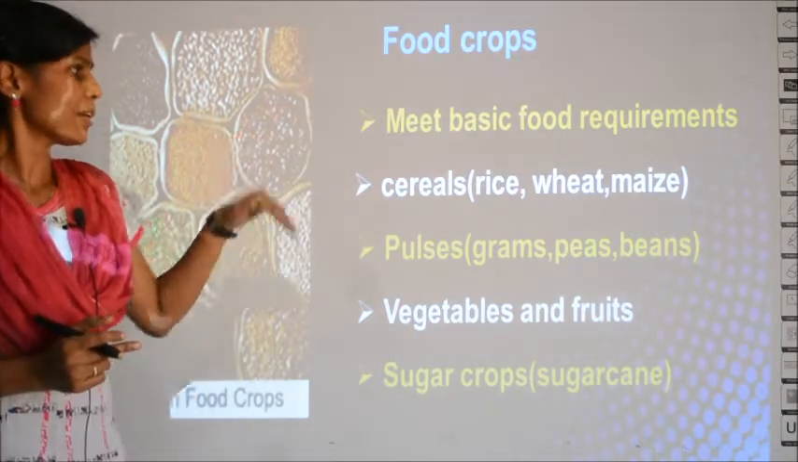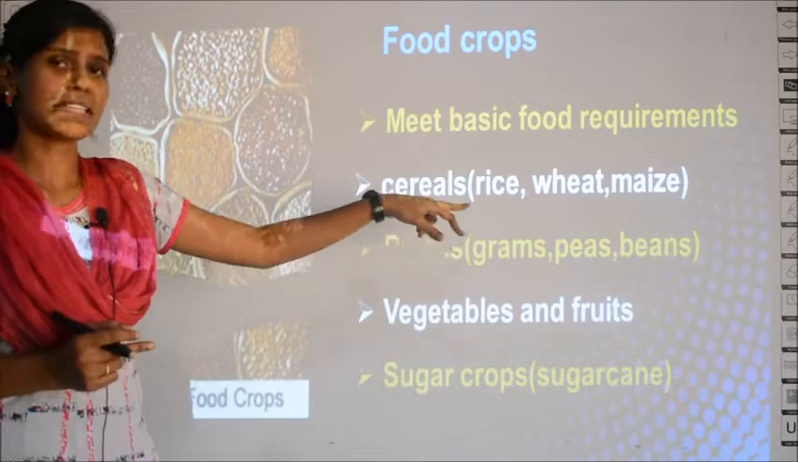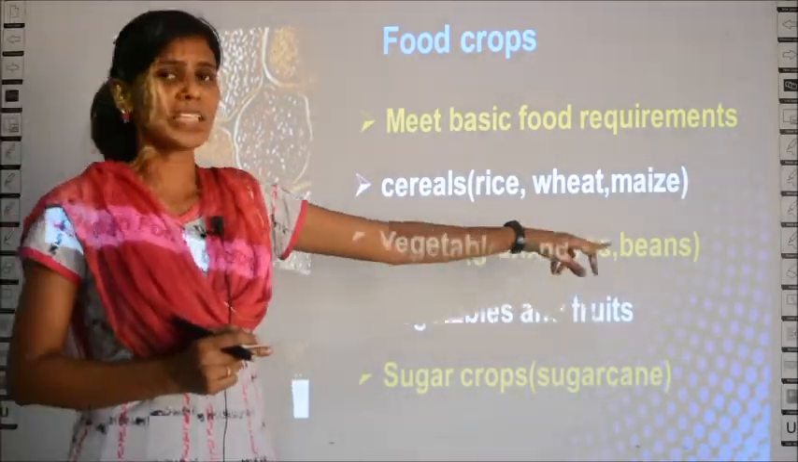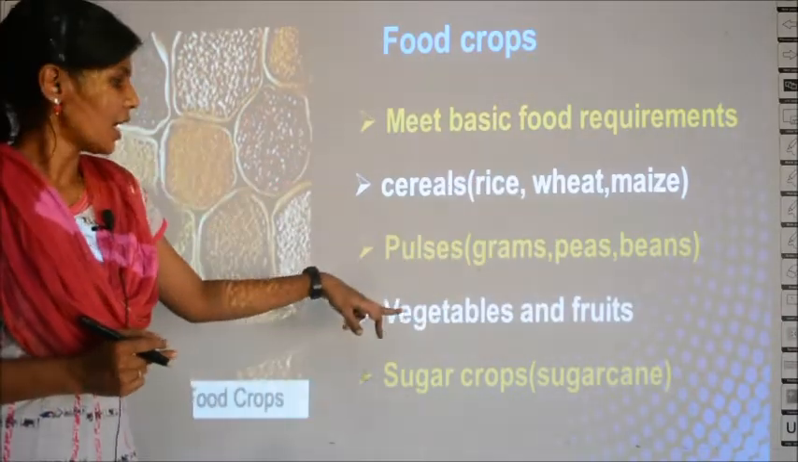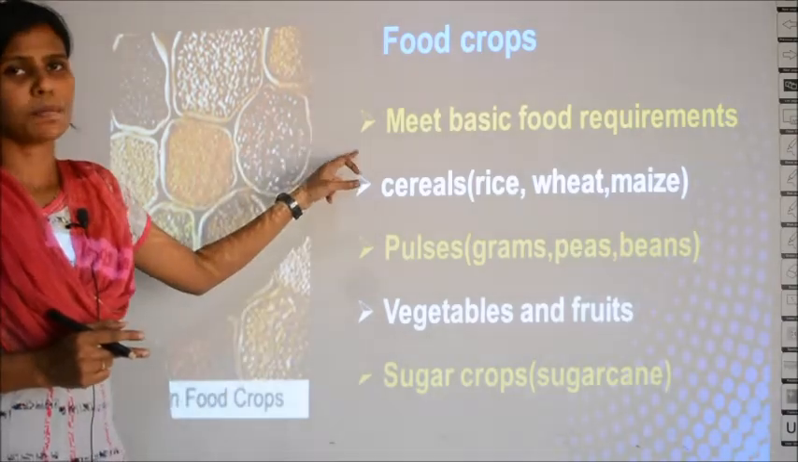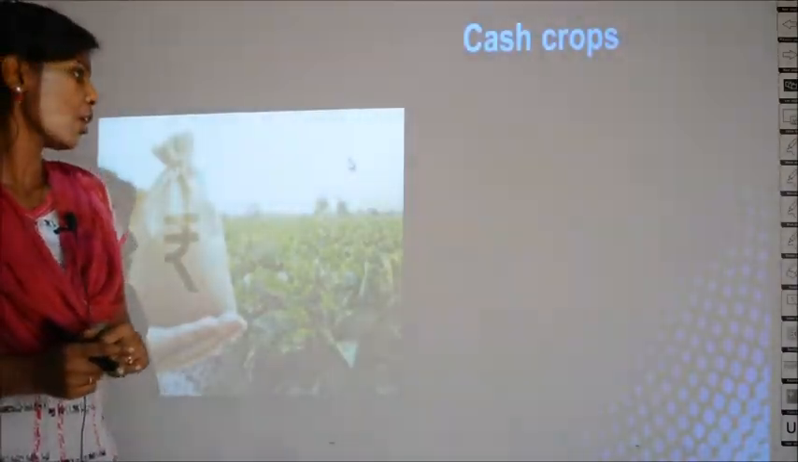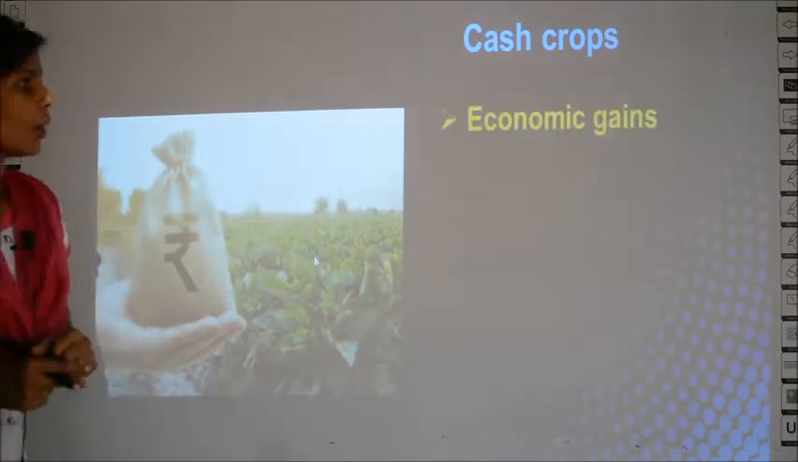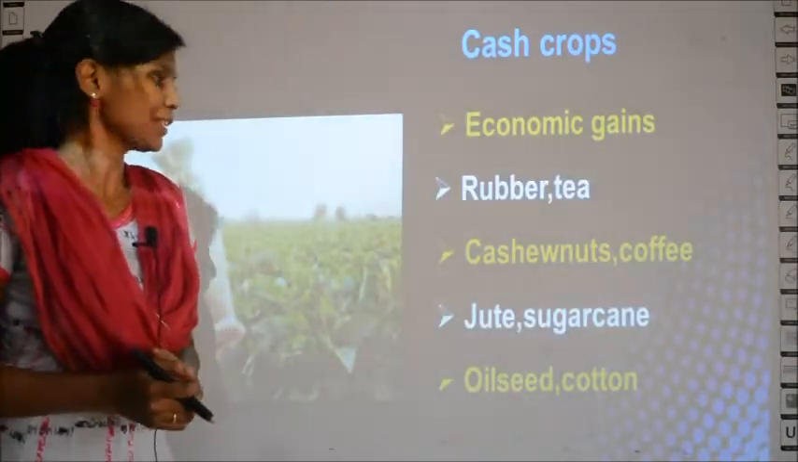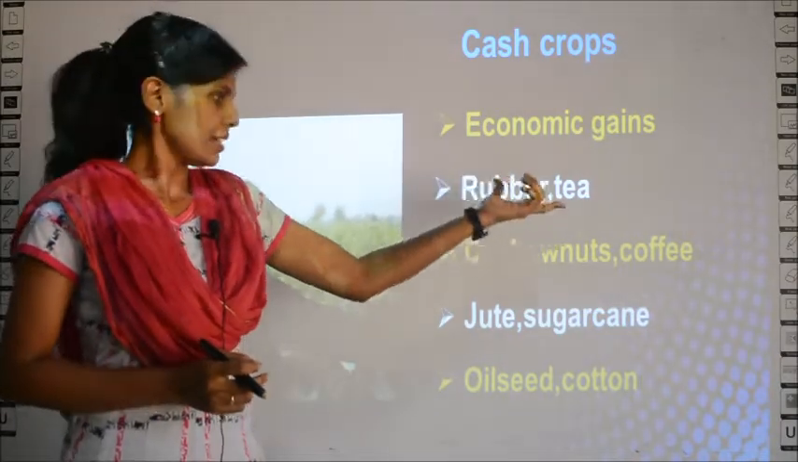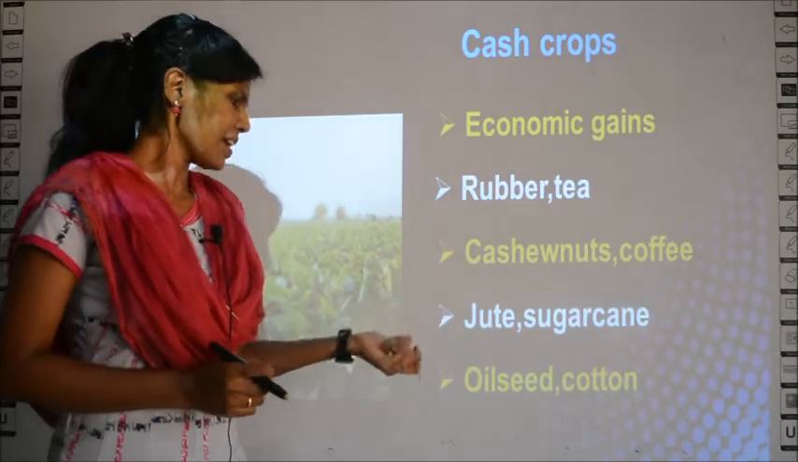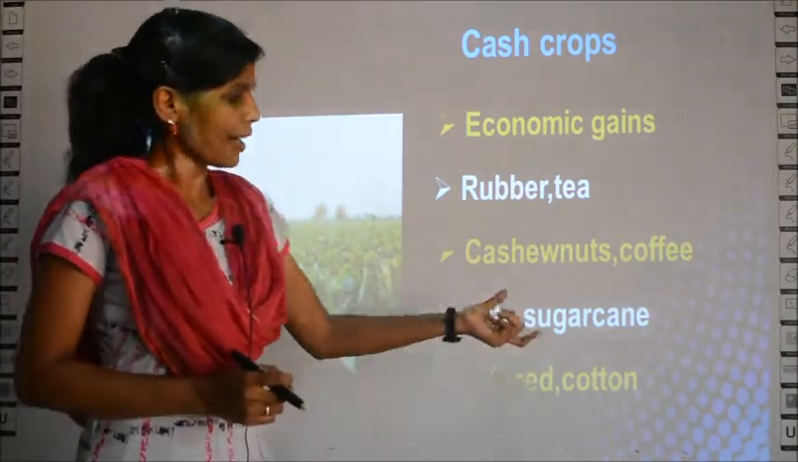So what are all coming under food crops? Cereals, examples rice, wheat, maize. Pulses, example grams, peas and beans. Learn all these, okay? Vegetables and fruits and also sugar crops come under food crops. Then what all come under cash crops, out of which you can gain money? Cash crops include rubber, tea, cashew nuts, coffee, jute, sugarcane, oil seed and cotton.